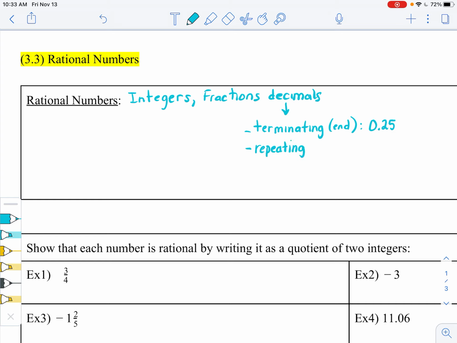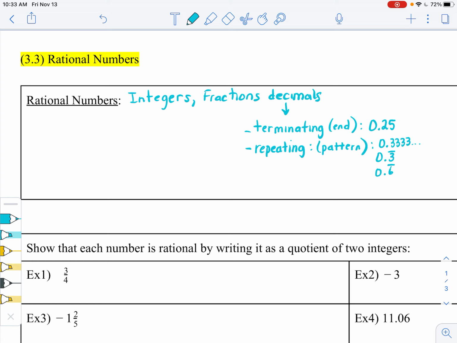Now, repeating does mean it goes on forever, but it must have a pattern in order to go on forever and be rational. So for example, like 0.3333... It goes on forever, and we would write this as 0.3 repeating. Okay? And we also have like 0.6 repeating, which we're going to talk about in a second. So rational numbers are integers, fractions, and decimals, terminating and repeating.